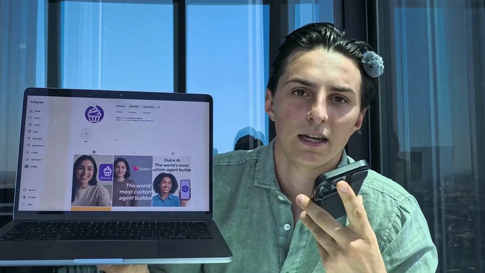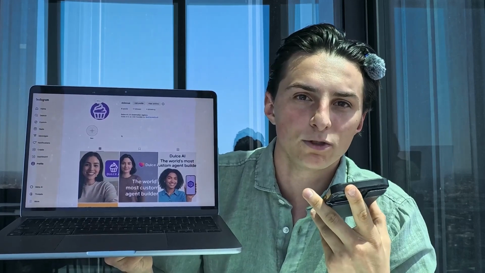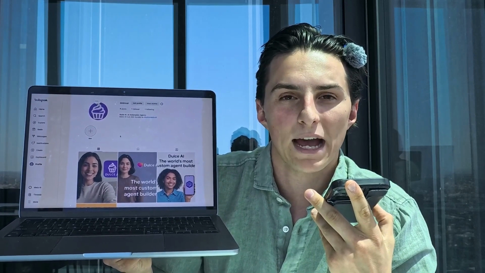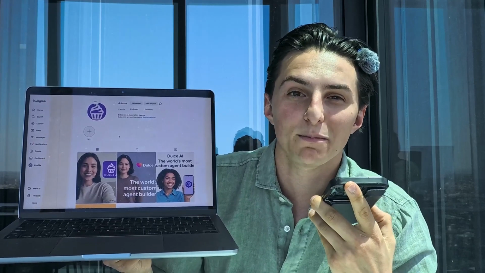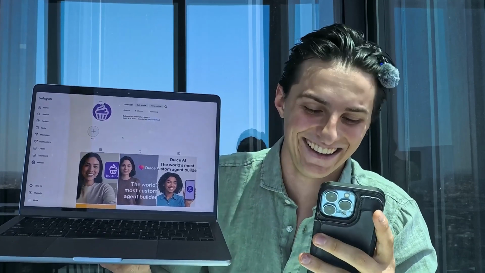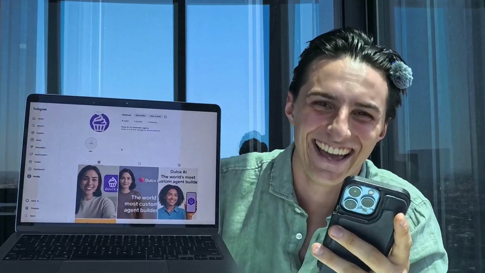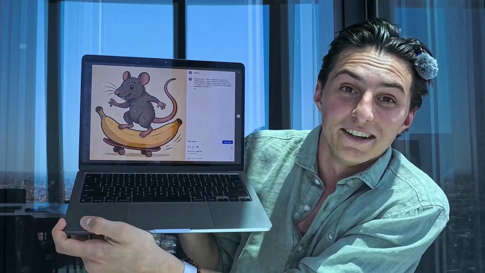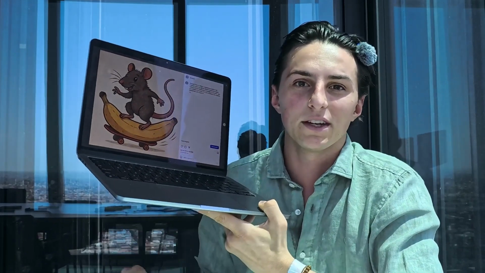to 12 a.m. Hey, Anton, can you post a photo to Instagram of a rat skateboarding on a banana? Nice. Look at this photo. That is a rat skating on a banana. Live on Instagram.